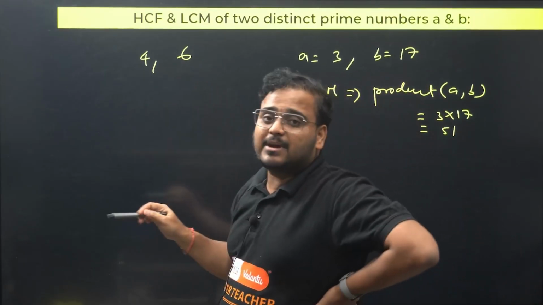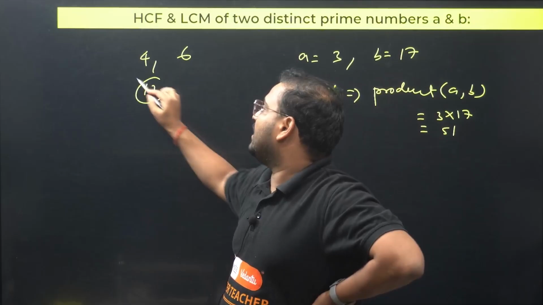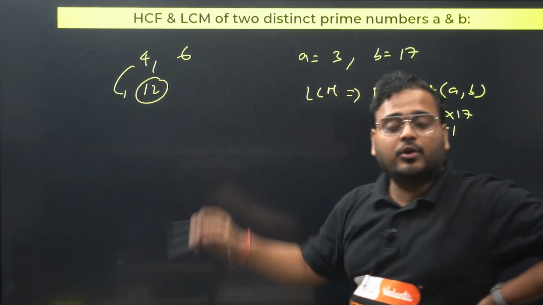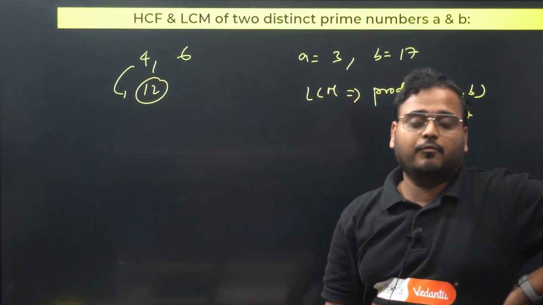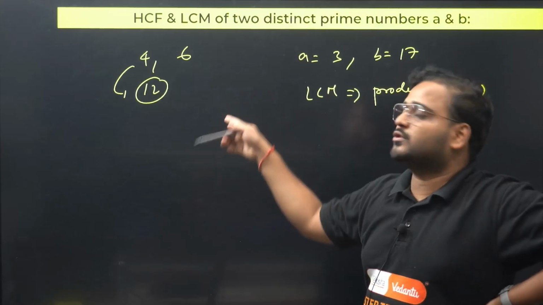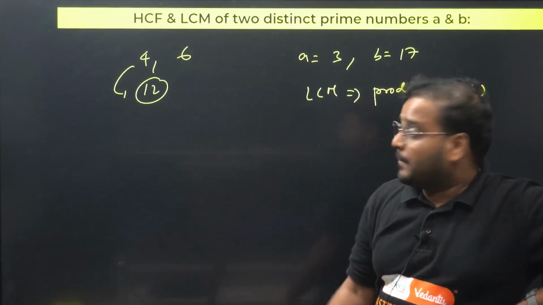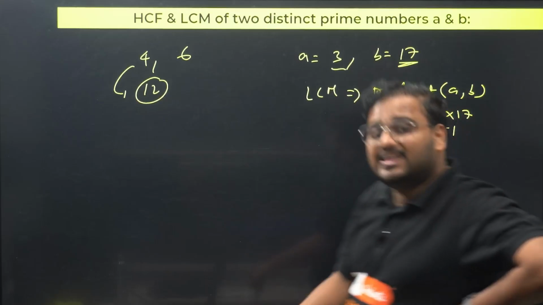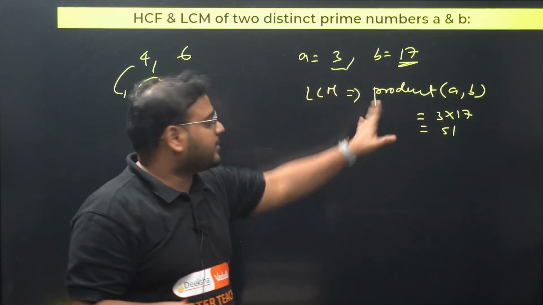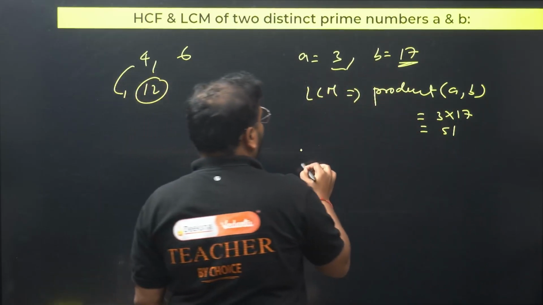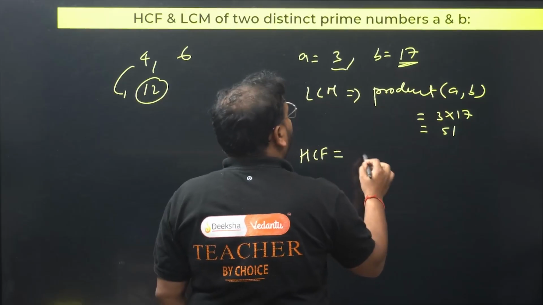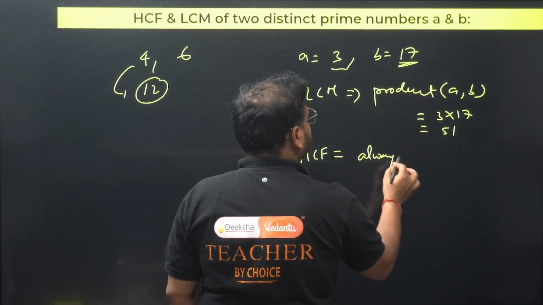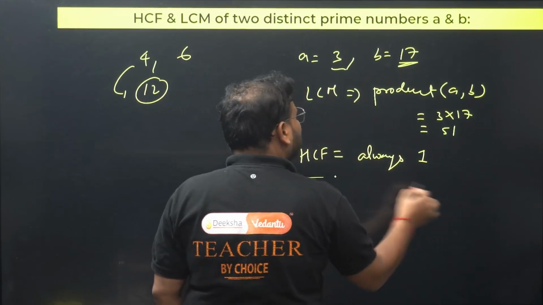In the case of 4 and 6, the LCM is 12, because they are not distinct primes in nature, so you have to apply the other method. Table of 4: 8, 12. Table of 6: 12. The least common multiple is 12. Only when they are different and prime is the LCM the product. What about HCF? Always 1, because they are distinct.